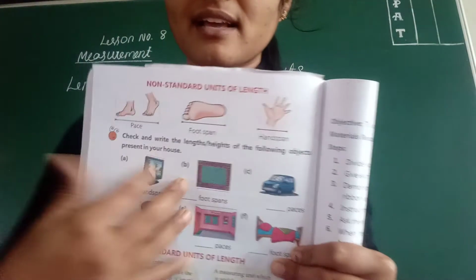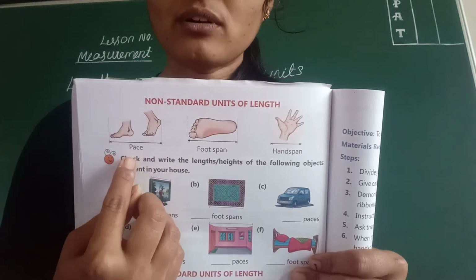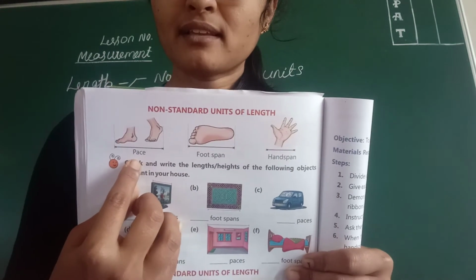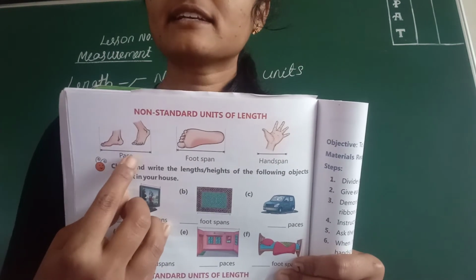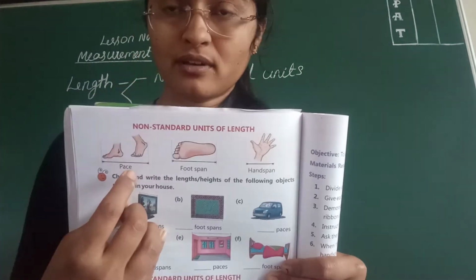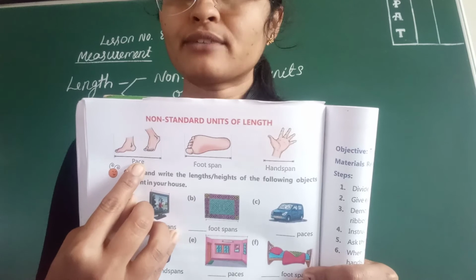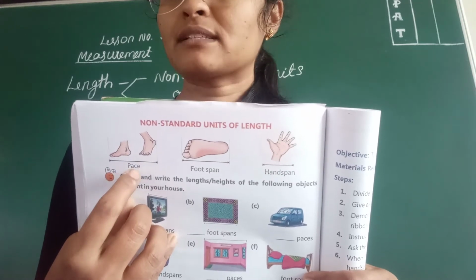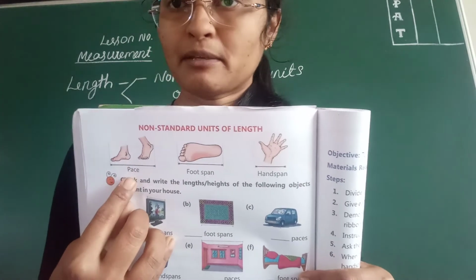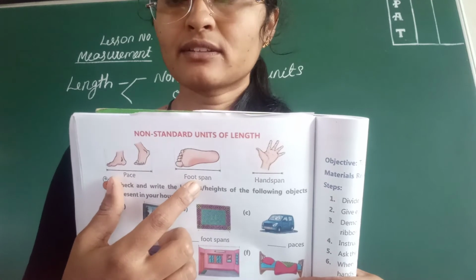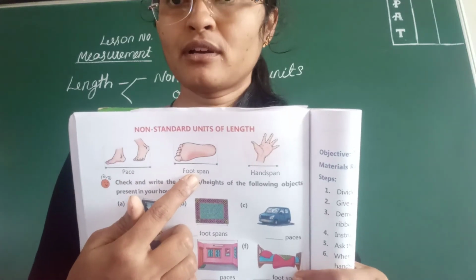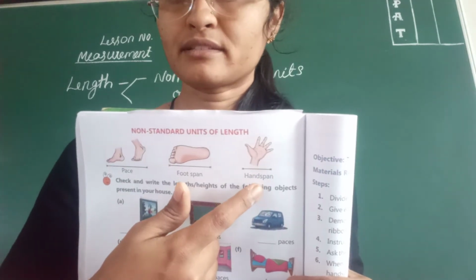The examples are like this: this is what we call a pace. Pace is nothing but your step count. Whenever they wanted to measure the length of a field, they measured it by pace. And one more is footstep, and again hand span.